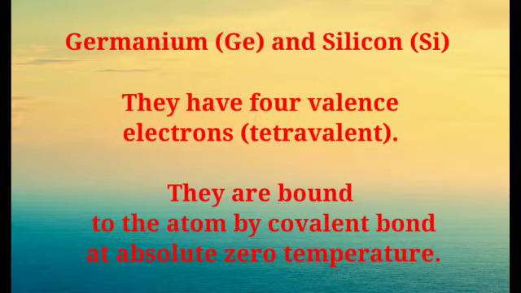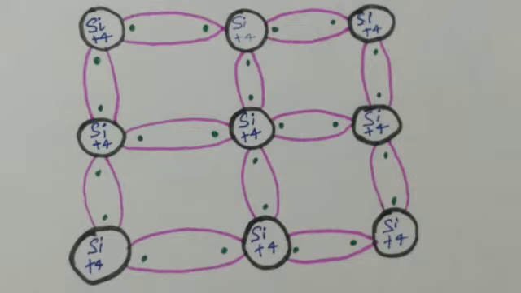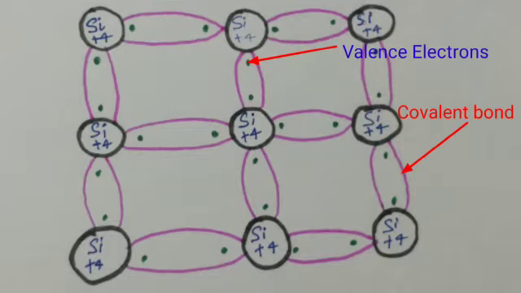They are bound to the atom by covalent bonds at absolute zero temperature. So here you can see a structure of silicon in which there are 4 electrons in the outer shell. So they can combine with another silicon atom and make a covalent bond. This is an example of an intrinsic semiconductor.